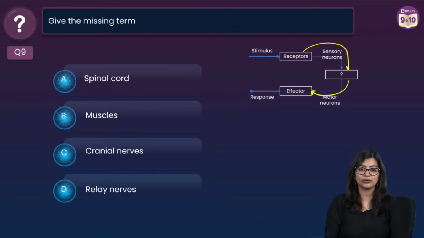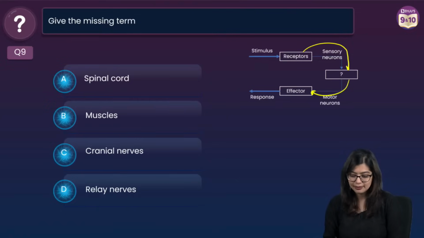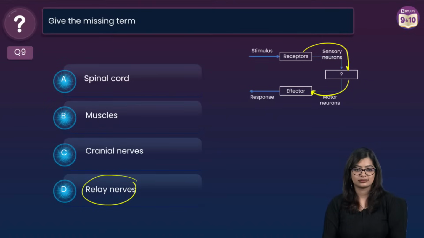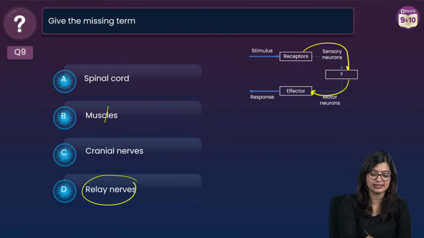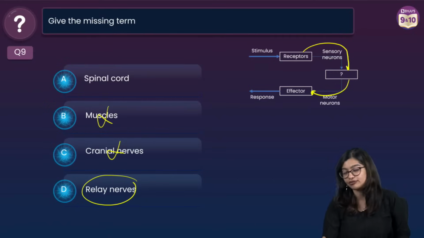So in this case, what do we see? A or D? So we have muscles. Okay, I can see A. Okay, now we are clear, it is not muscle, it is not cranial nerve, right? So it is neither of the two.